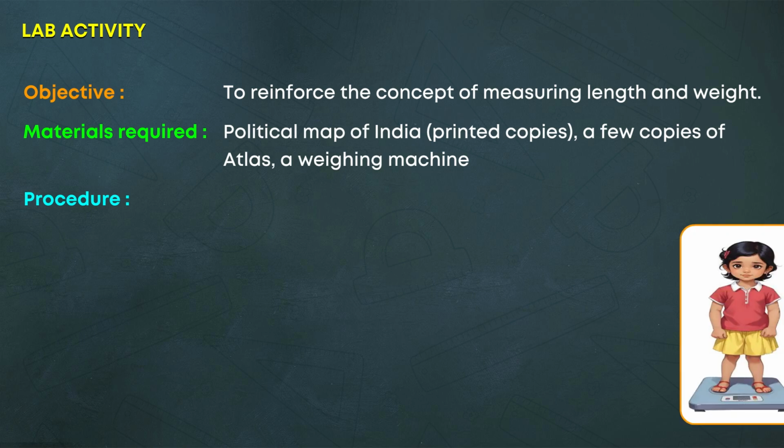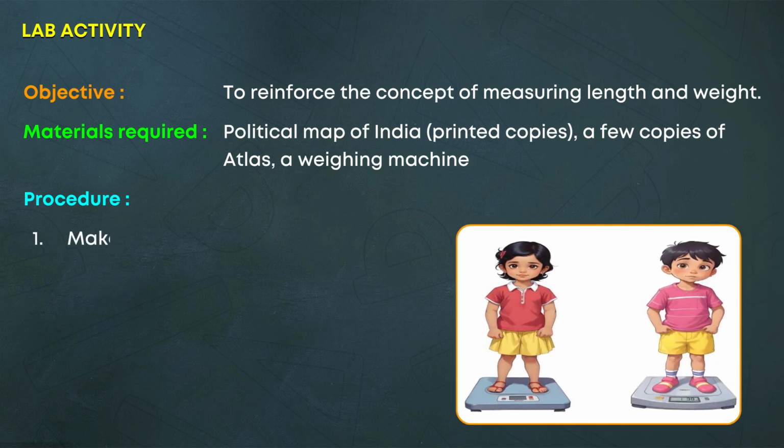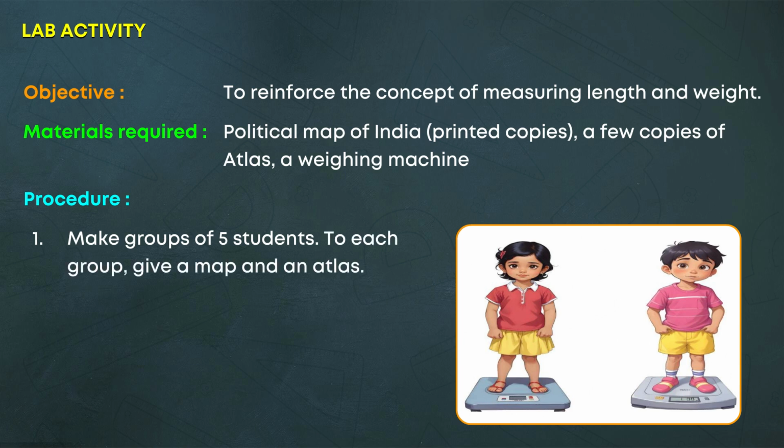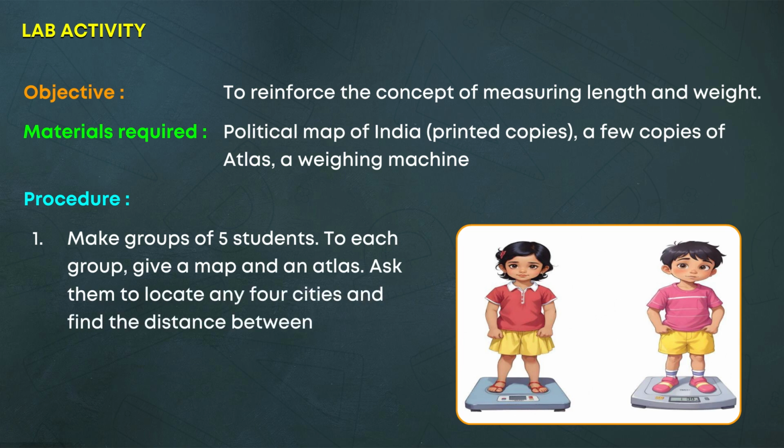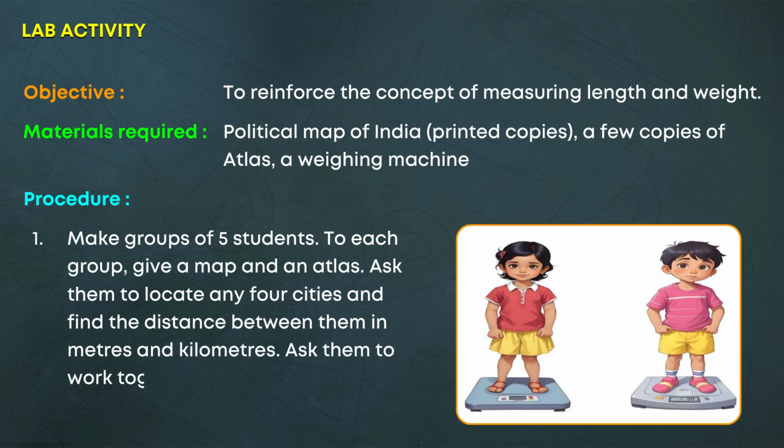Procedure: 1. Make groups of 5 students. To each group, give a map and an atlas. Ask them to locate any 4 cities and find the distance between them in meters and kilometers. Ask them to work together and write down these facts on the map.